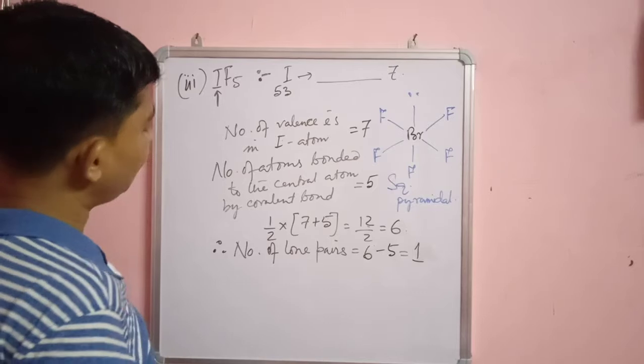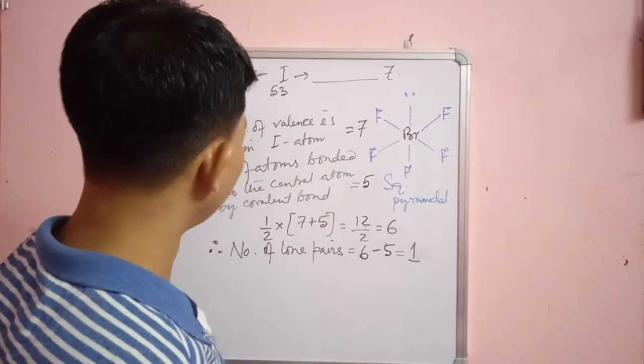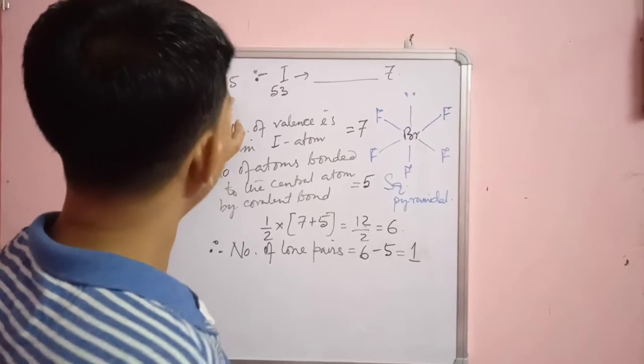Now the number of atoms bonded to iodine. How many atoms are bonded to iodine by covalent bonds? 5.